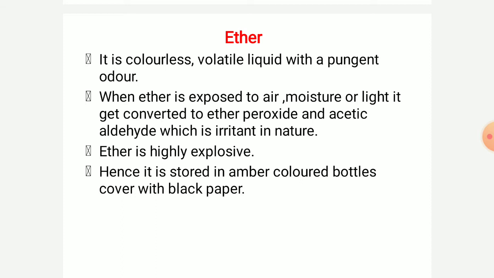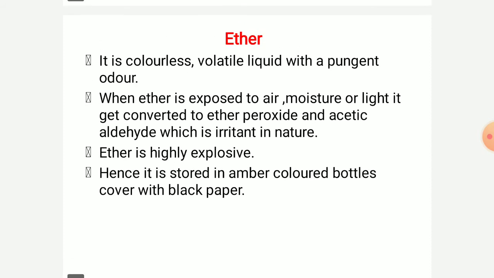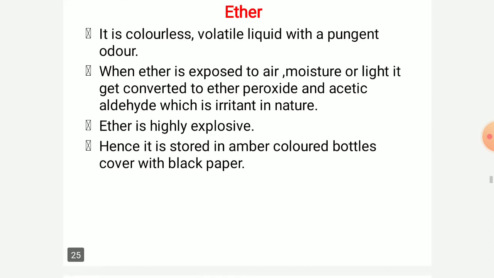So this is the reason why ether is stored in an amber colored bottle or in a dark place, because when ether is exposed to air, it is converted into ether peroxide, which is very irritant in nature, and also ether is very explosive. So this is the reason why ether is stored in an amber colored bottle.